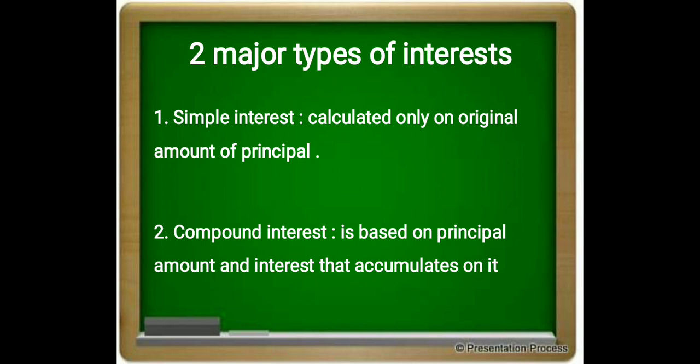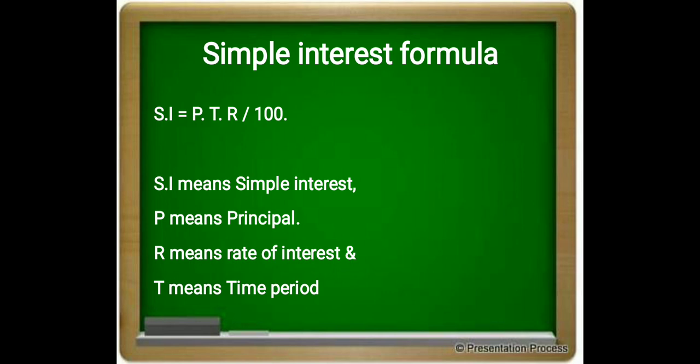In simple interest, the interest will be fixed for a certain period. If you have borrowed 5 lakh rupees at a 15% per annum rate, 15% of that 5 lakh rupees will be the interest charge. The overall interest charge and the principal amount will be the amount for you. But in case of compound interest, the interest will keep on increasing and accumulating. In this case, it is beneficial to the lender, but it is a kind of additional expense to the borrower.